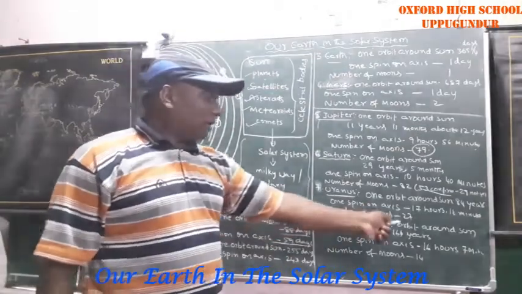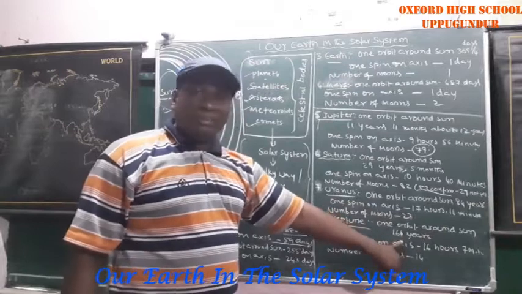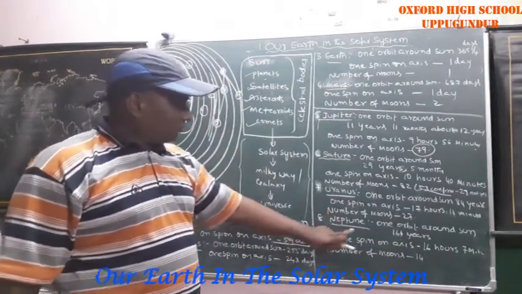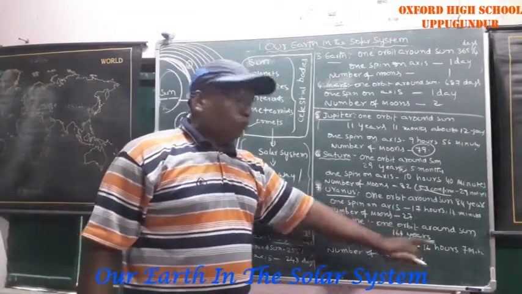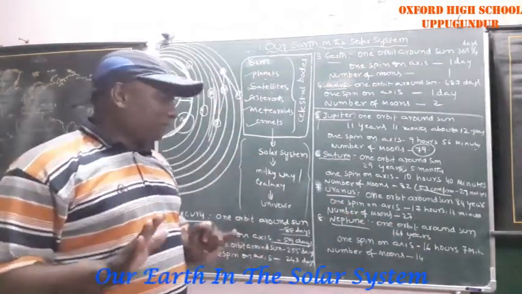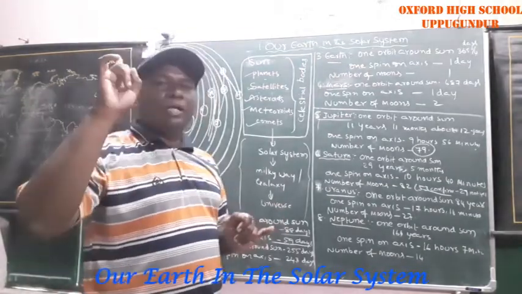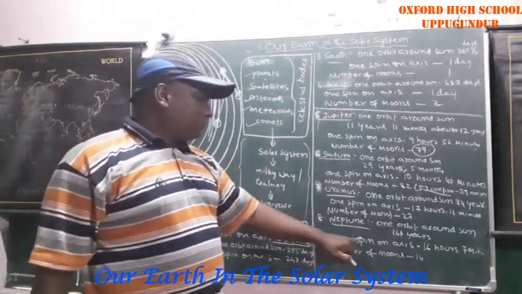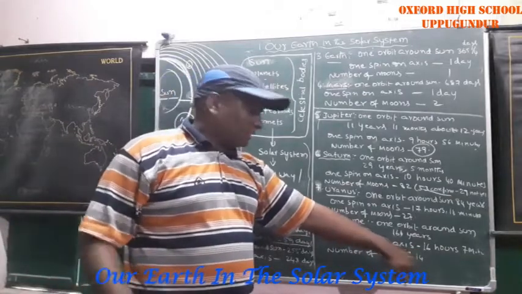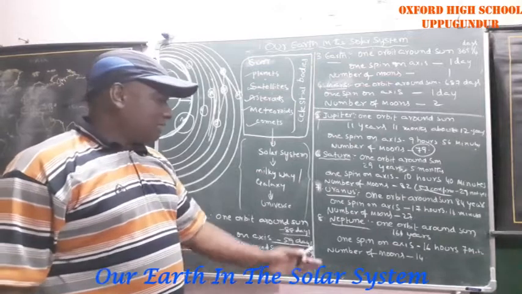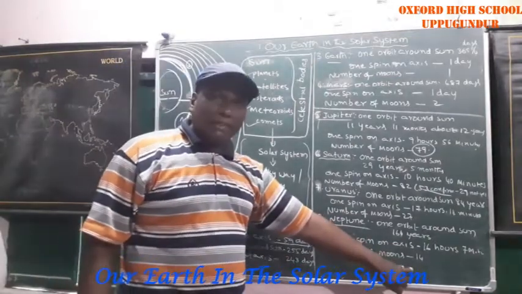Neptune, one orbit around the sun, 164 years. Earth 1 year, Neptune 164 years. Remember that, it takes a lot of time to finish one round around the sun. Then one spin on its own axis, 16 hours 7 minutes. Number of moons, 14.